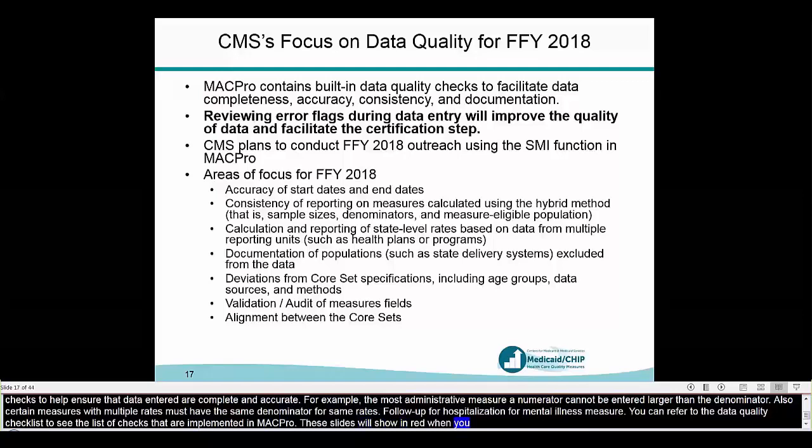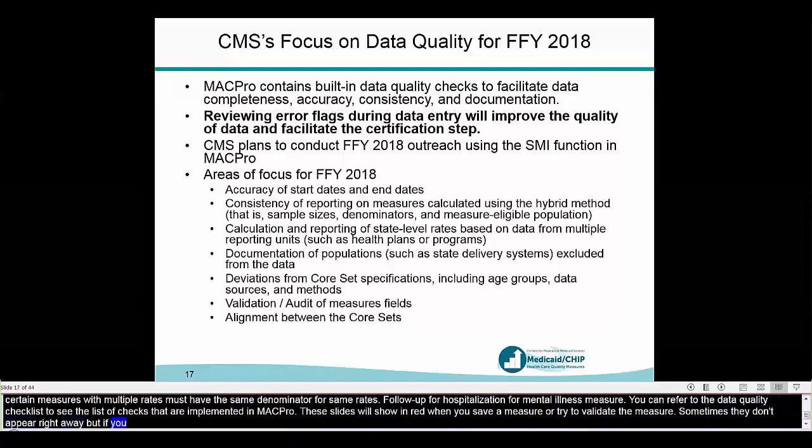So sometimes they don't appear right away, but if you notice you are having trouble saving or validating a measure, you may need to scroll up and look for these flags, which often show up as a red box around the data entered. Reviewing these flags during data entry will help improve the quality of data and also facilitate the process of certifying the report in MacPro.